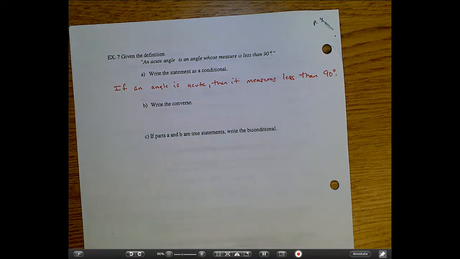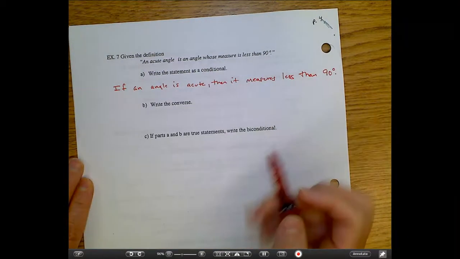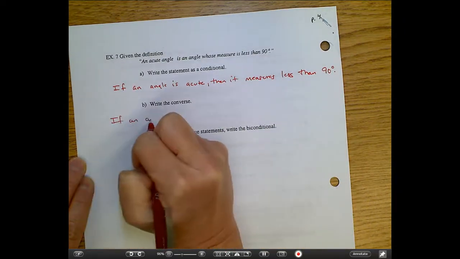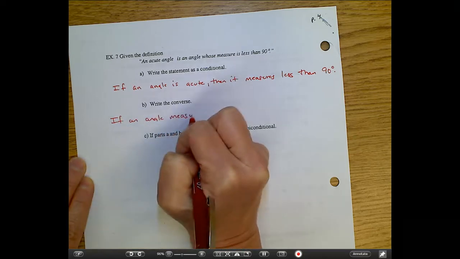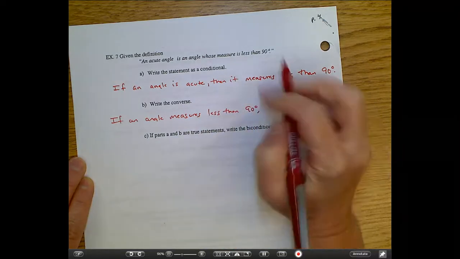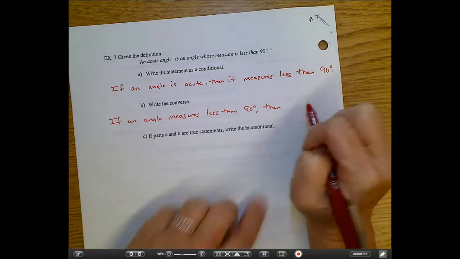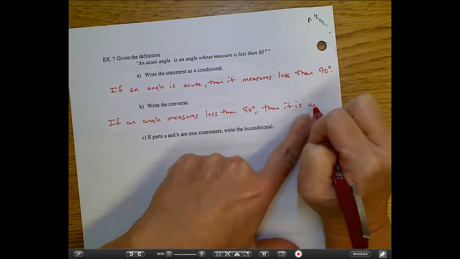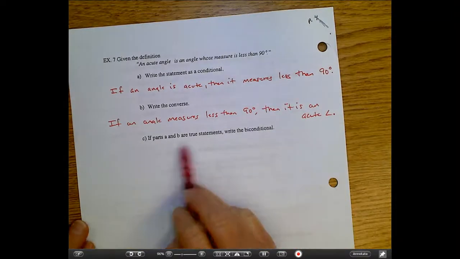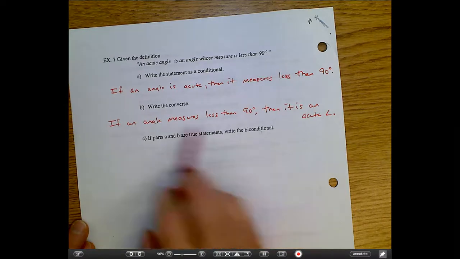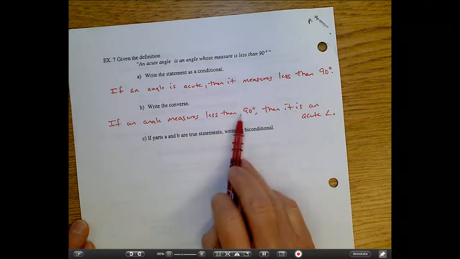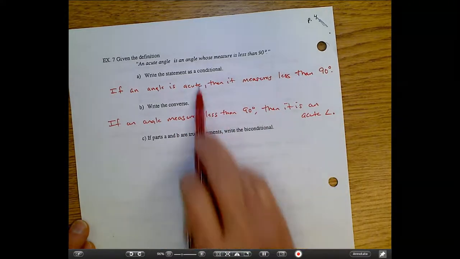All right, so that's your first written as a conditional. Now let's write the converse. So the Q now becomes at the beginning of the sentence. So if an angle measures less than 90 degrees, then it is an acute angle. And now, if parts A and B are both true statements, we would write the biconditional. So we know that if it's acute, by definition, it's less than 90, and vice versa. If it's less than 90, then it is acute. So we know that both of these to be true.